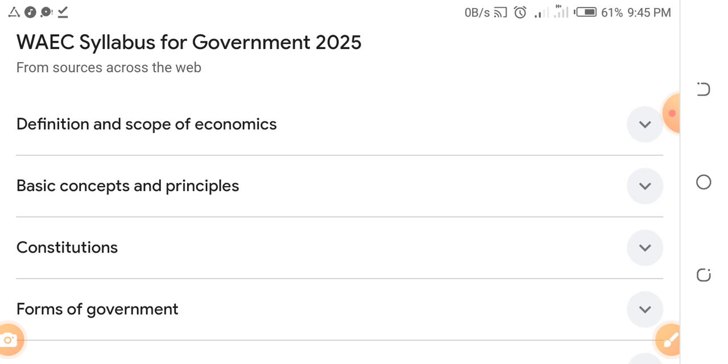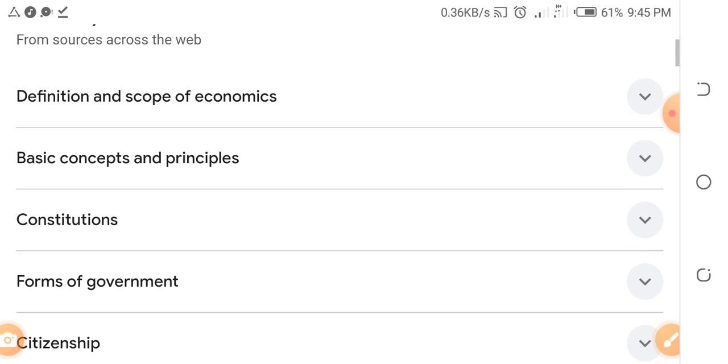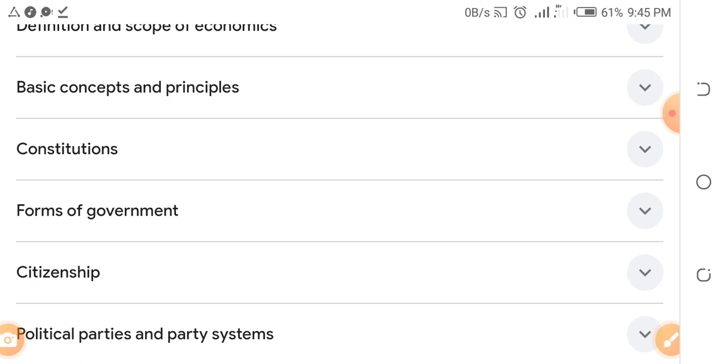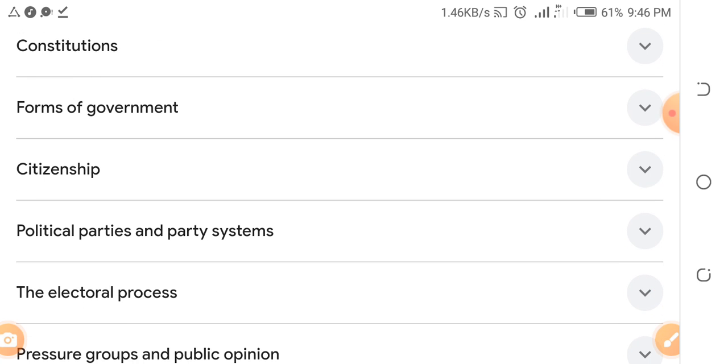Number one is definition and scope of government. Then you need to read basic concept and principles of government. Go to your textbook. I will still break it down for you. Constitutions, Nigerian constitutions, all of them will come out. Forms of government will come out. I am giving you an expo so that as you read, you know how you are reading and preparing. Citizenship will come out. I'm giving you those topics that are from the official WAEC syllabus, okay?